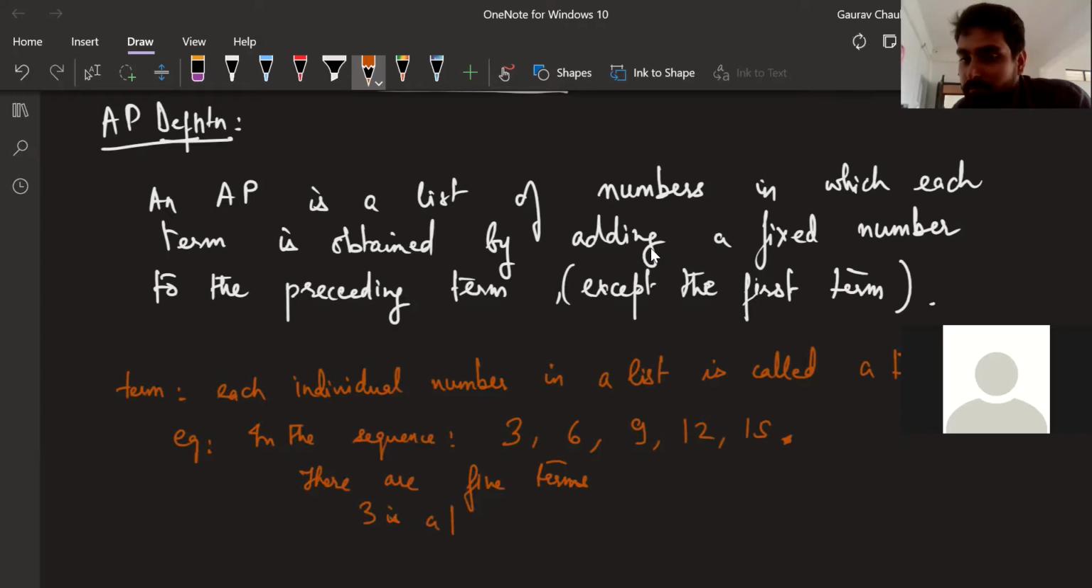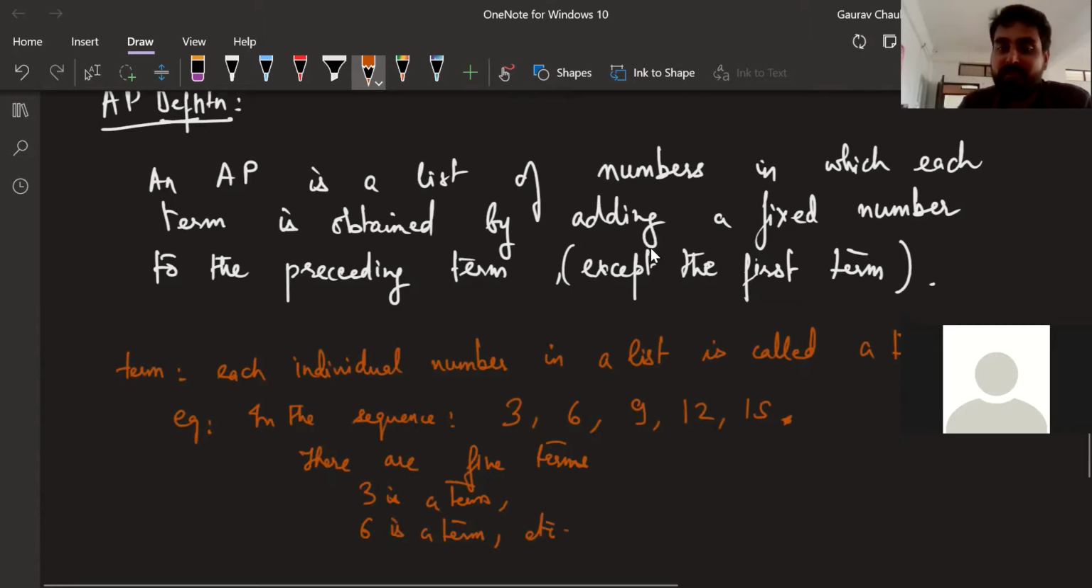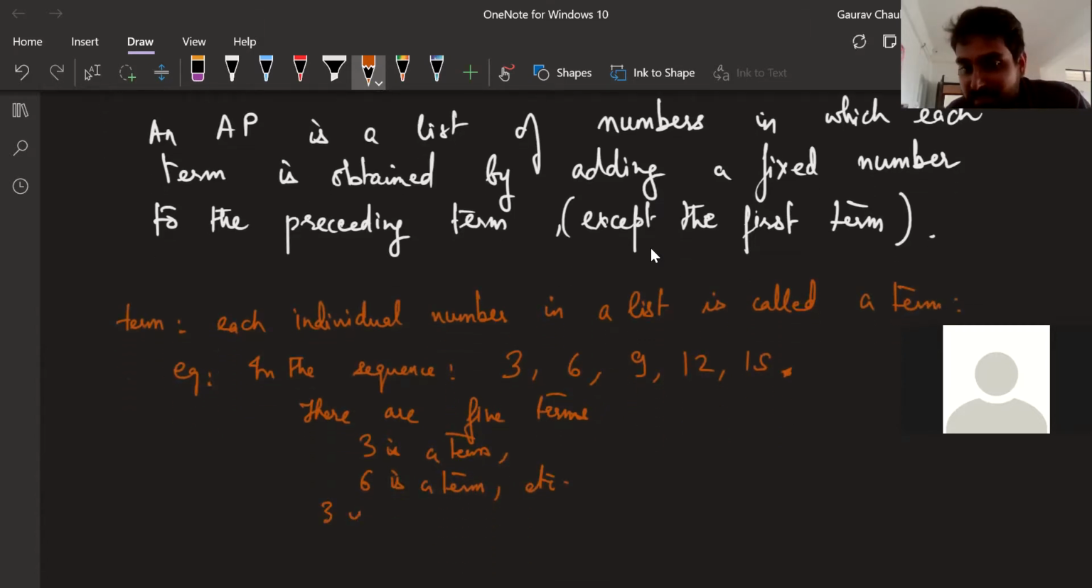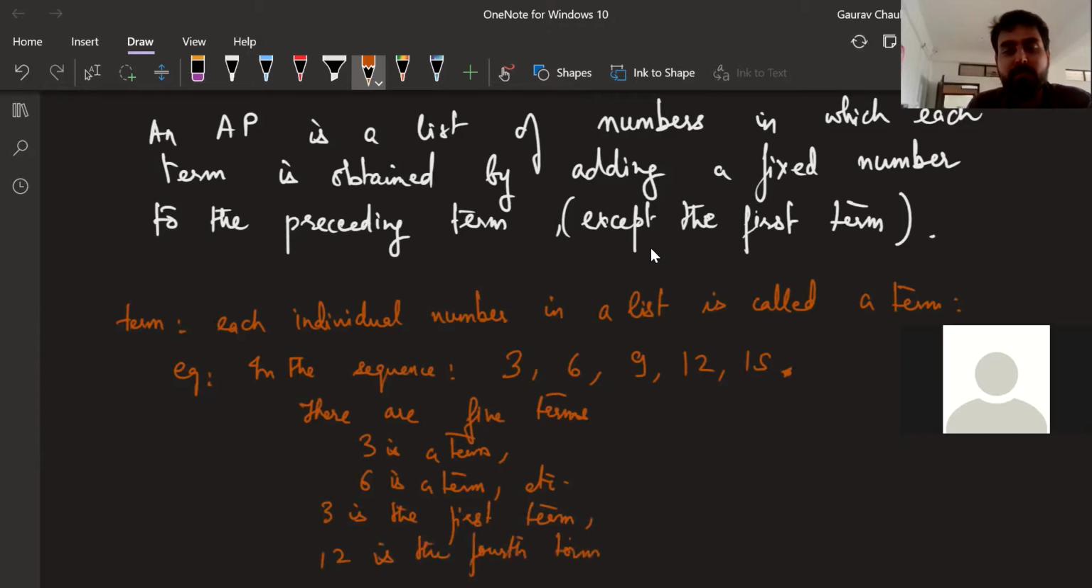3 is a term, 6 is a term, etc. Okay, 3 is the first term, 12 is the fourth term. Okay, I want to write this so that it's very clear what the meaning of the word term is and what's going on, and then we'll go back to the definition of the AP and we'll see what it means.